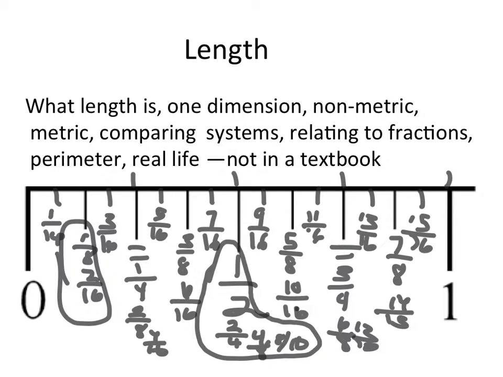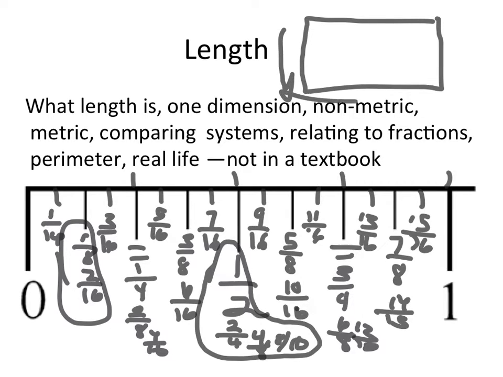We also want students to understand that length is what we use when we find perimeter. For example, if I want to know the distance around a garden, the distance around something where there's a fence, that's perimeter. So we can show them that length is used in many different ways. And one of those ways is to measure the distance around something, perimeter. We want students to be able to do all of these measurements, not just see it in a textbook. We can have them easily practice these things in real ways, which is so much more valuable to the student.